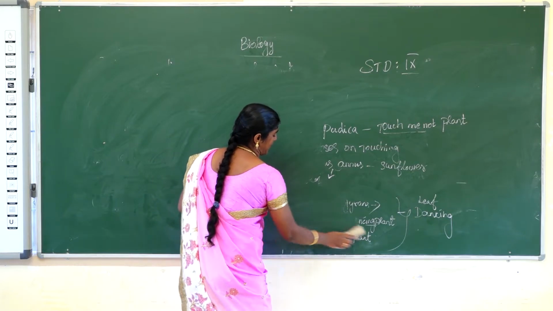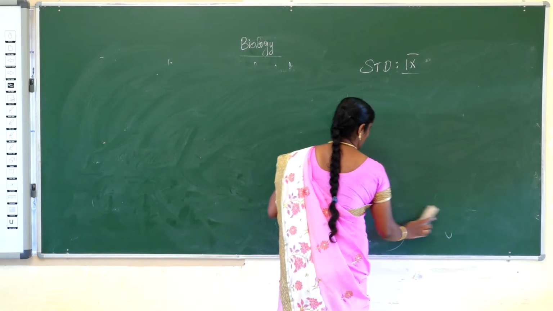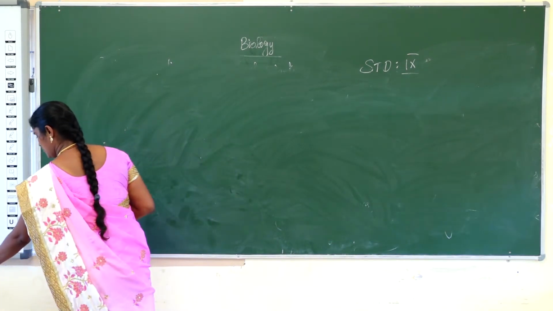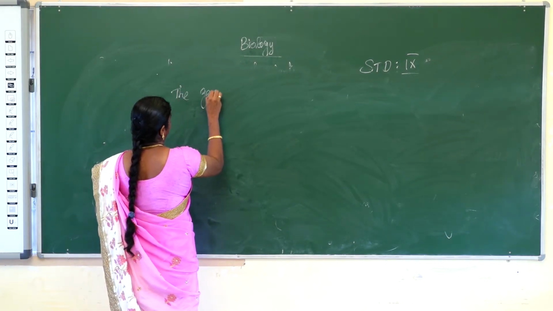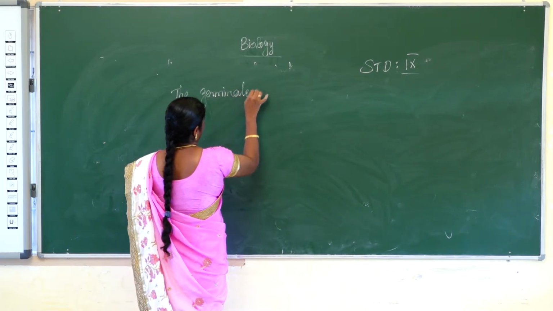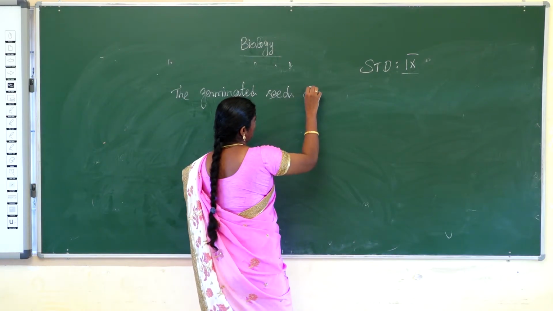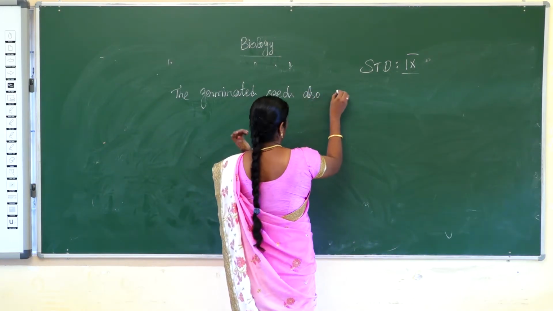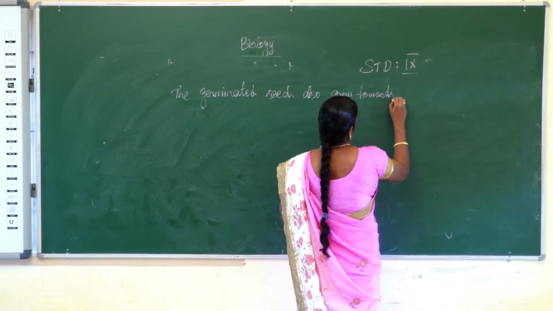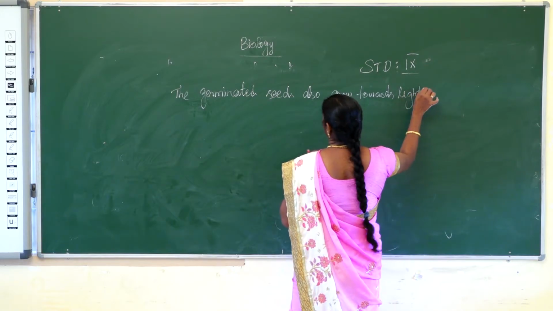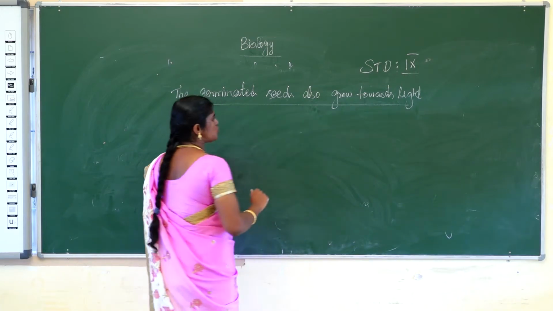Next I am going to explain in detail one experiment about germinated seeds. The germinated seedlings also grow towards light.